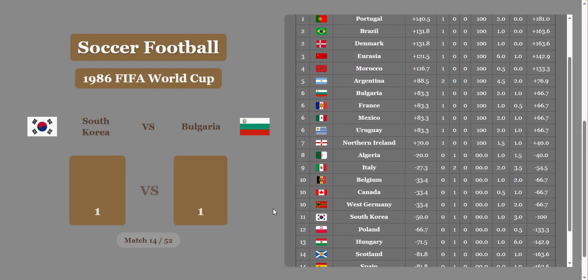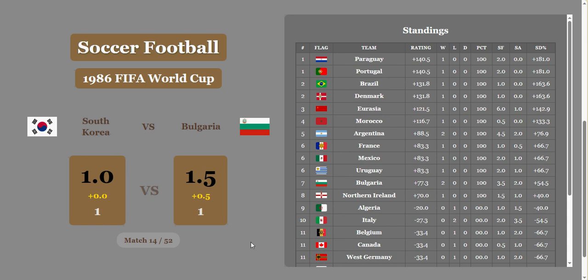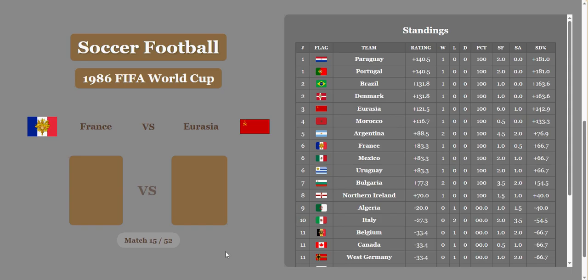Next game, South Korea versus Bulgaria, ended in a draw in real life, and Bulgaria is going to get a half goal for economic difference, and they're going to take the win. Bulgaria now in 7th alone, right below Uruguay, Mexico, and France.